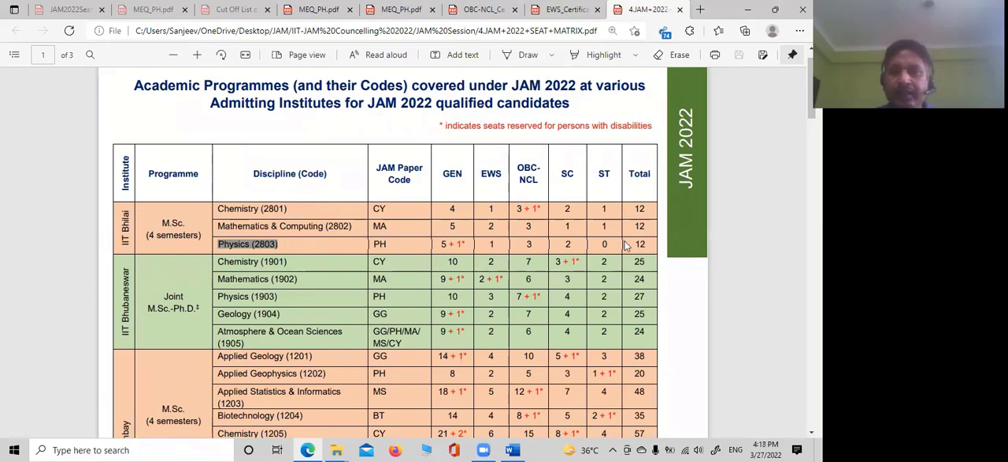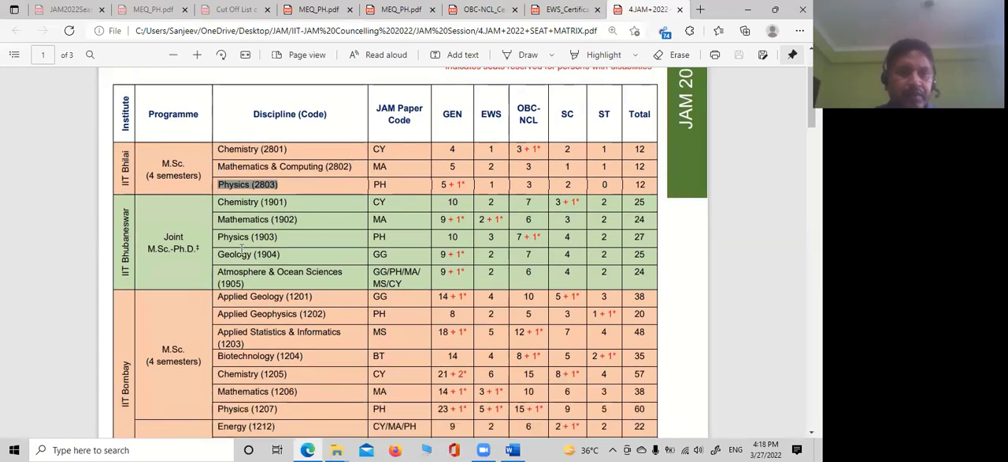IIT Bhilai has 12 seats: 6, 5 general, and basically what is this one? This is for persons with disability, general candidate. One is for economic weaker section, 3 for OBC non-creamy layer, 2 for SC, and 0 for ST, total 12. Similarly, IIT Bhubaneswar. I will share this sheet, which is also available on JAM's website and the IIT Roorkee website. They are giving this information.